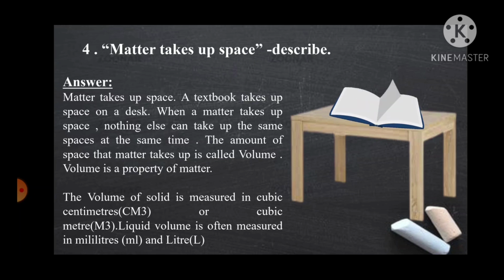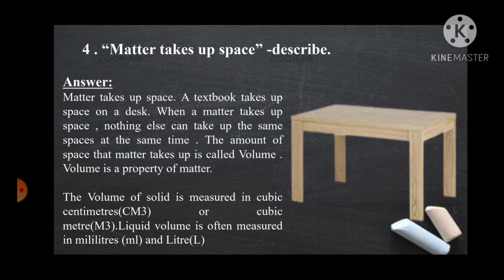Now suppose you are reading the book and you are tired, so you want to eat something, but on the table there is your book and there is no space. The amount of space taken up by the book is the volume of the book. Now you have no space, so what do you have to do? Either you remove your book or you go somewhere else to eat.